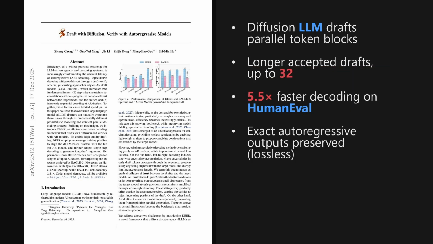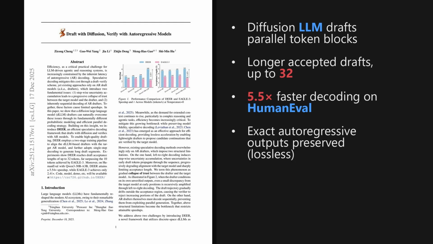I'm Alex. Today we're looking at a paper from the Hugging Face trending list, published on December 17, 2025, just yesterday. It replaces the usual autoregressive drafter in speculative decoding with a diffusion large language model drafter, and it reports a 5.54x speedup on HumanEval with Qwen3-30B-A3B versus 2.41x for EAGLE-3. The paper is titled DEER: Draft with Diffusion, Verify with Autoregressive Models.